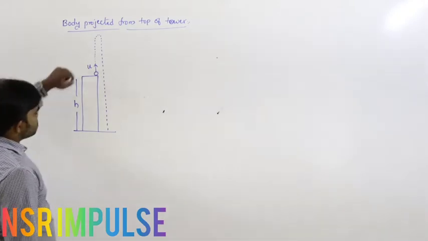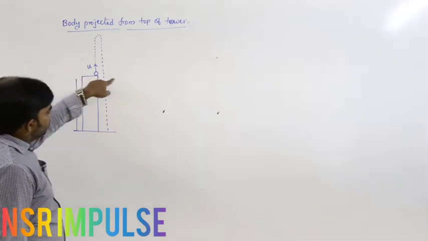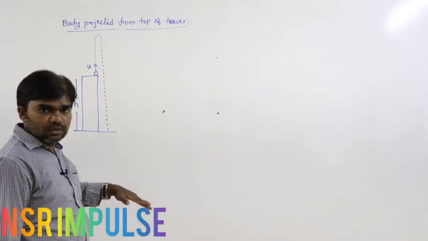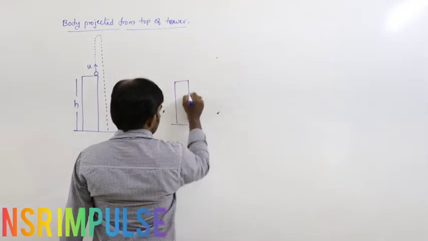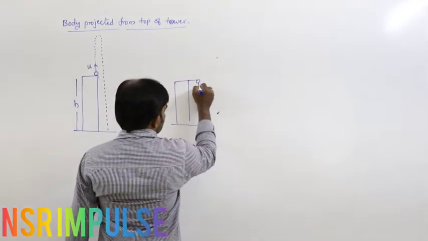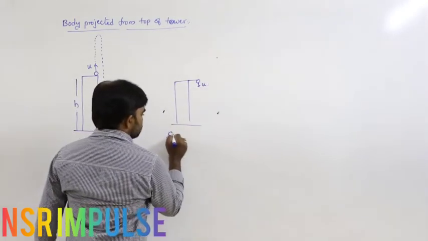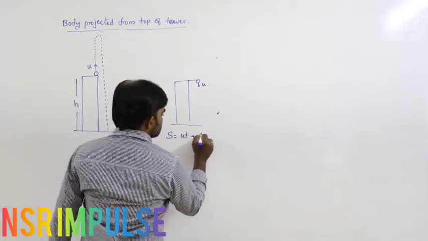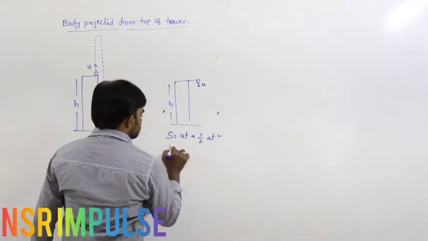Now the body projected upwards. So for example, the body is projected downwards with velocity u. What is the equation of motion? From the equation s equals ut plus half at square, s is nothing but h.